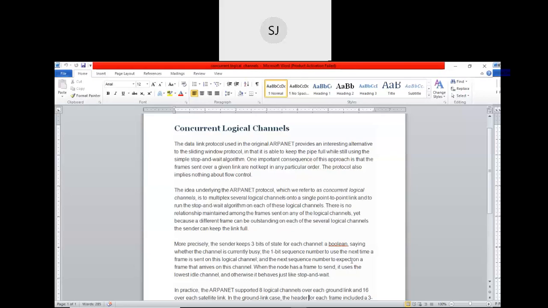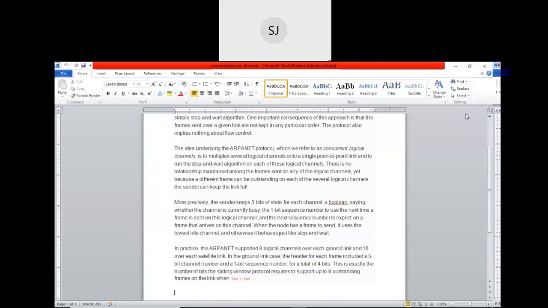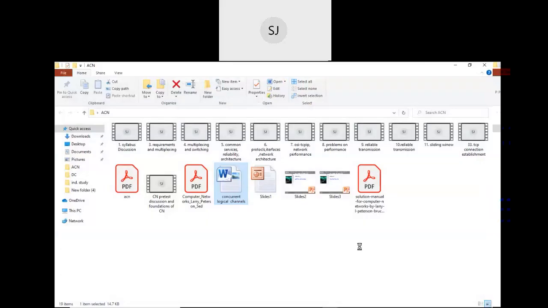And the frames that are transmitted by the logical channels are put on the point to point link. Thereby it is able to keep the pipe full. Okay, right? So that completes this.